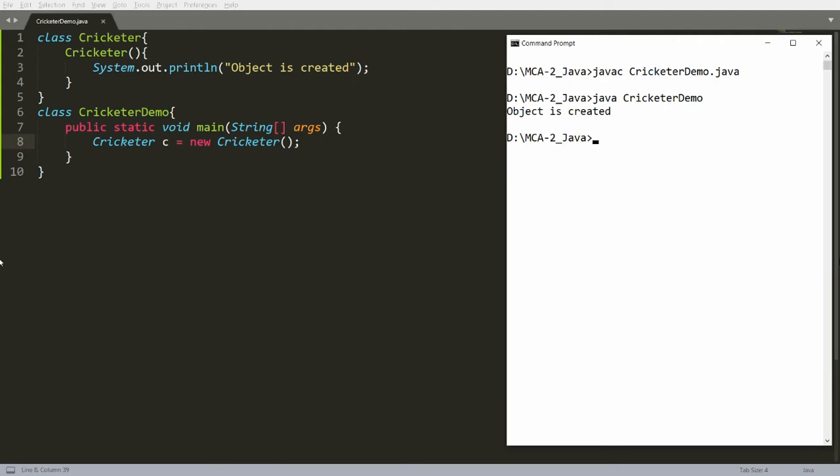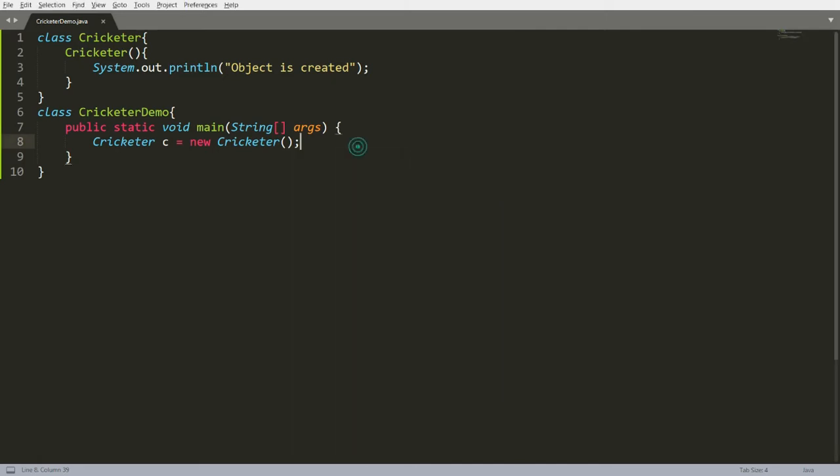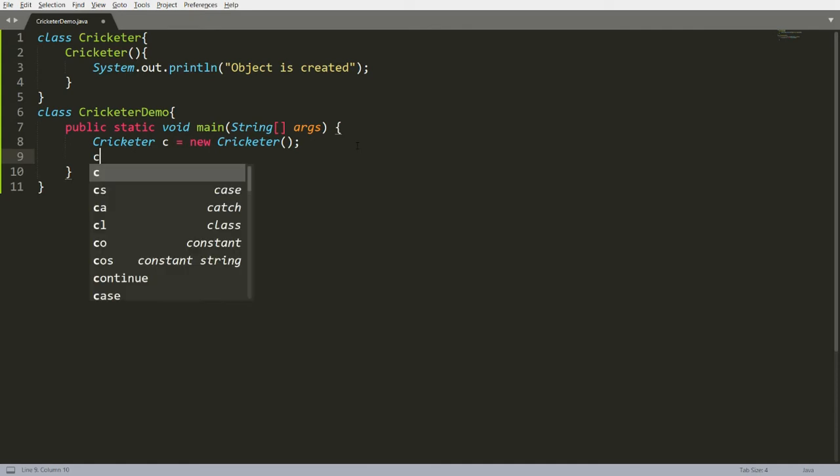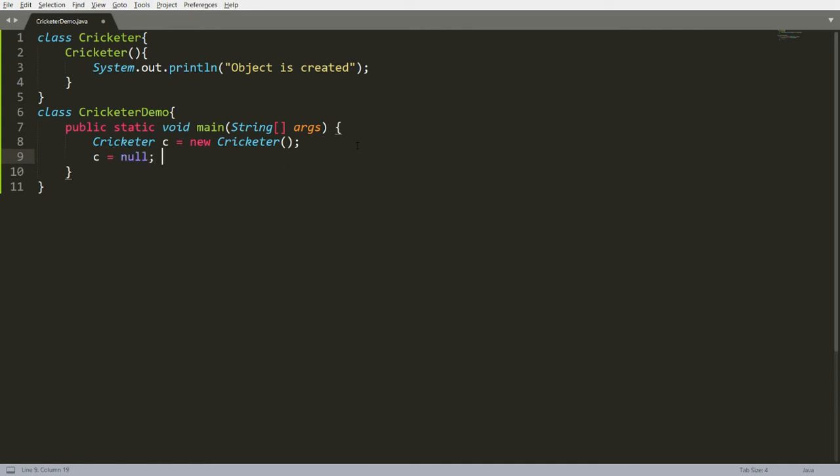Now I want to unreference this particular object. How can we do this? Very simple. The first way is by assigning a null. So you can write c = null. This is the first way, by assigning a null. This object c is unreferenced. So whenever you assign a null, this object is eligible for garbage collection.